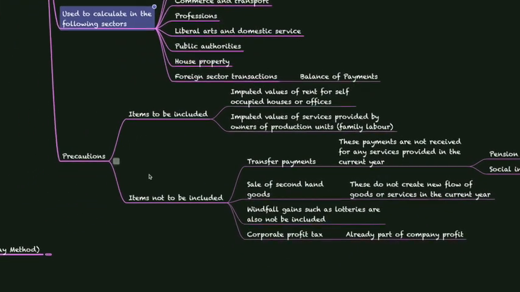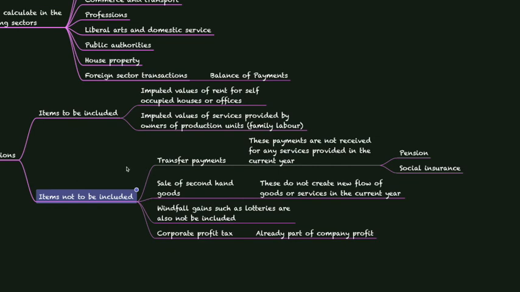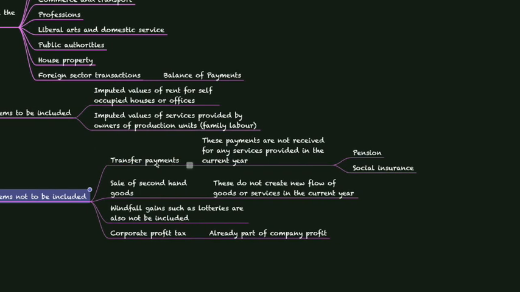Next is the items that are not to be included when calculating GNP at market prices using this method. First one is transfer payments. These payments are not received for any services provided in the current year because they are pension or social insurance which are normally provided for services provided in earlier years or in previous years. So it is generally not considered in the current year.